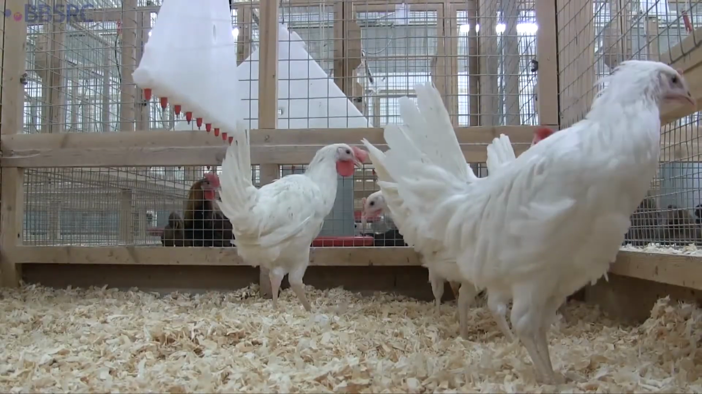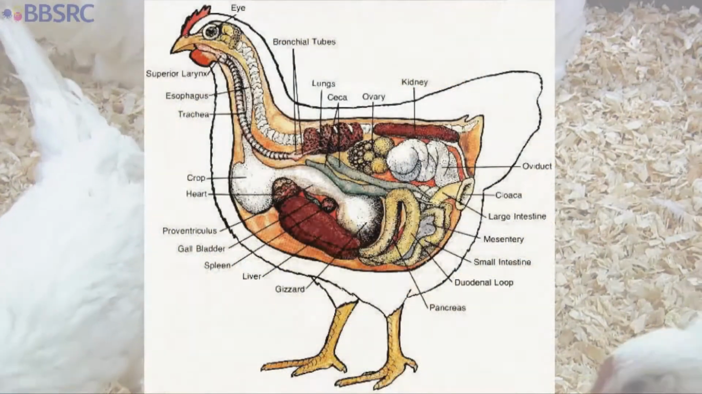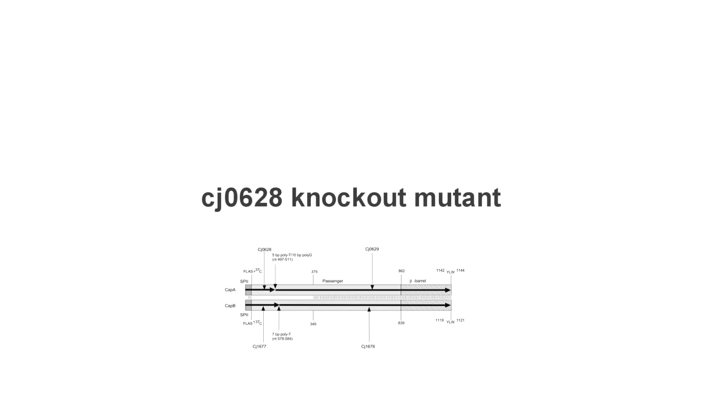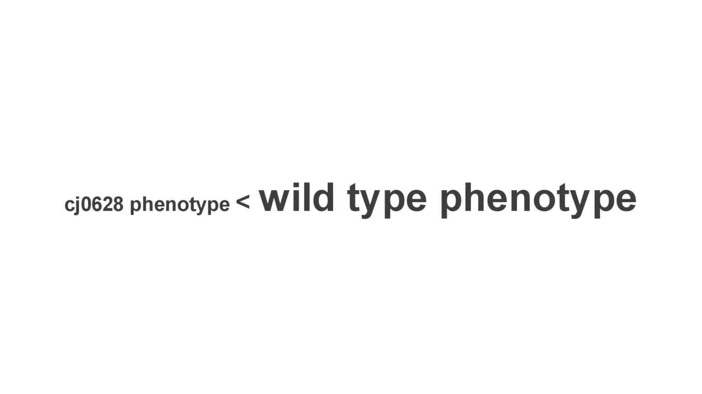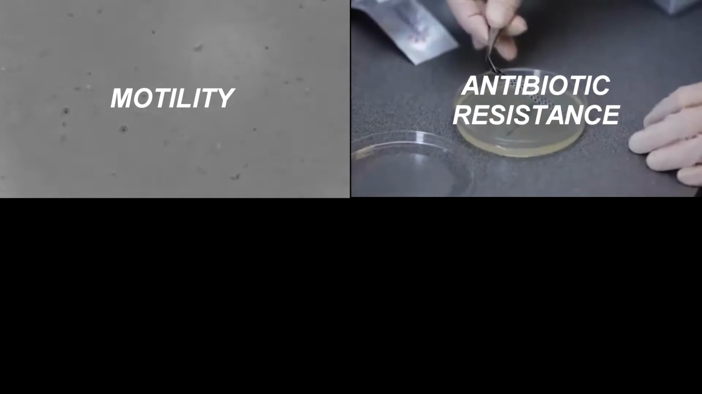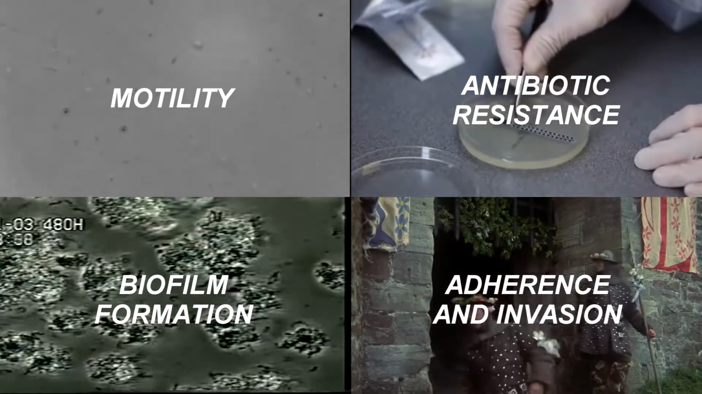We basically want to find out if CapA plays a role in colonizing chickens, and also whether it plays a role in causing virulence in humans. We can figure this out by seeing whether a mutant without the gene encoding for CapA expresses virulence phenotypes in vitro. If CapA is a significant player in causing disease, then presumably the CapA mutant will express those phenotypes to a lesser extent. In this study, we looked at 4 in vitro features associated with virulence: motility, antibiotic resistance, biofilm formation, and adherence and invasion of human epithelial cells.